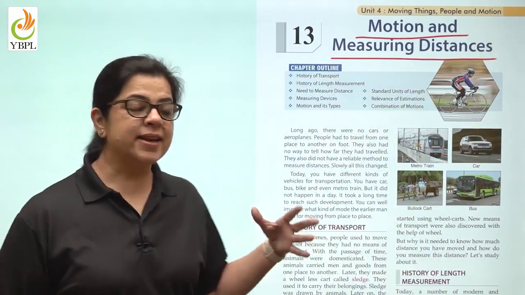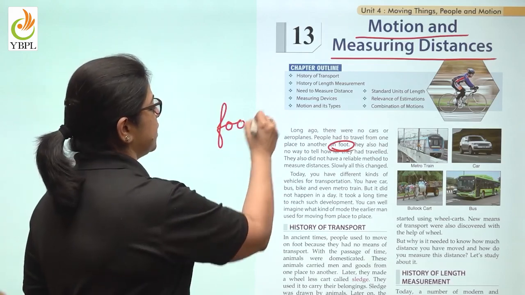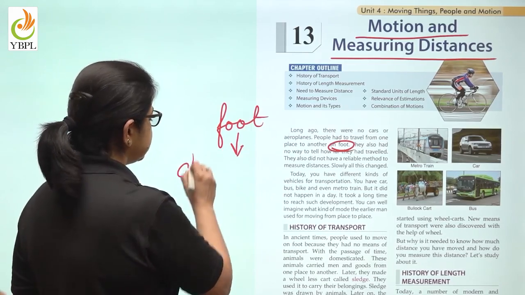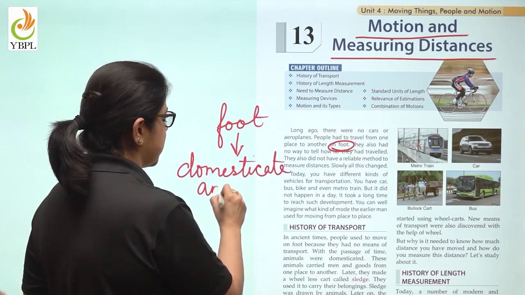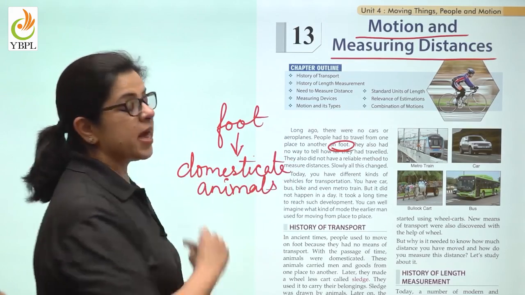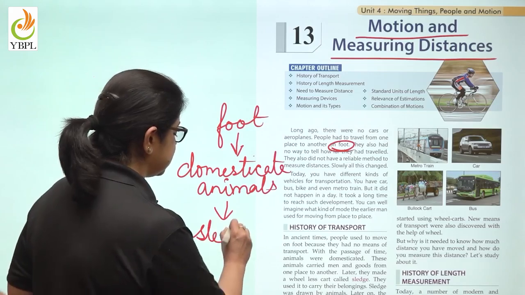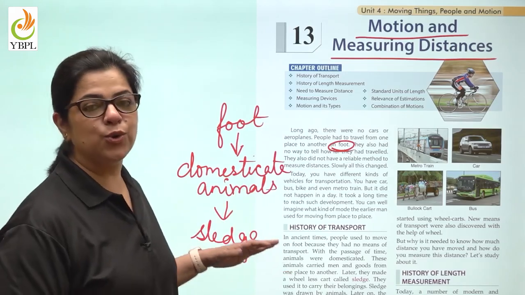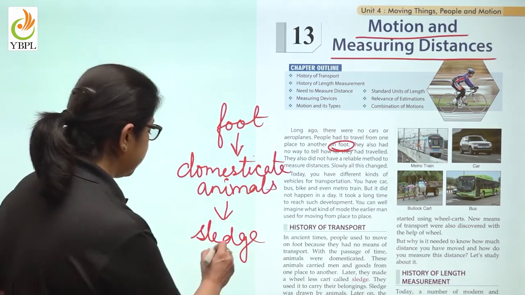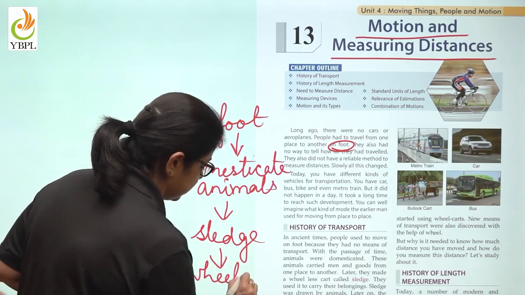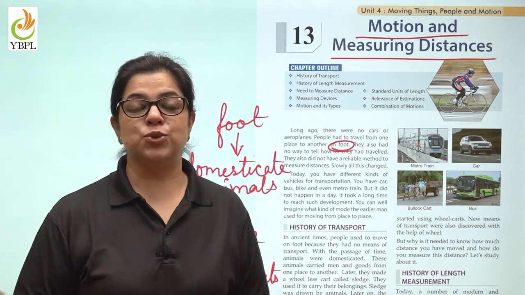So children, as I said, early man majorly moved on foot. Now, after moving on foot, he began to domesticate animals. So, that is how he began to ride the mule, the horse, and even the elephant. After this, he was able to create a sledge. A sledge, as we all know, is a wheel-less cart. After the discovery of the wheel came the wheel carts, because of which he was able to move from one place to another.